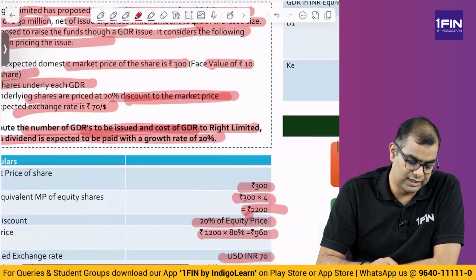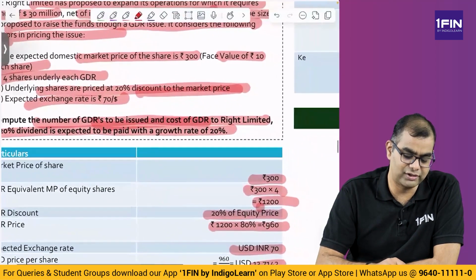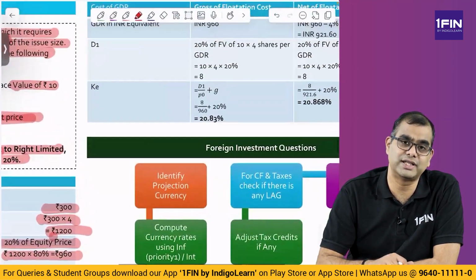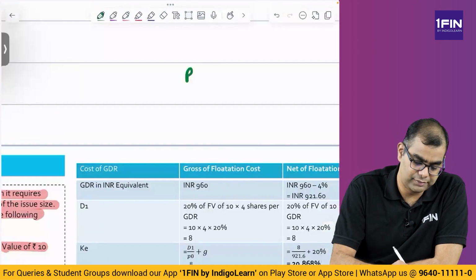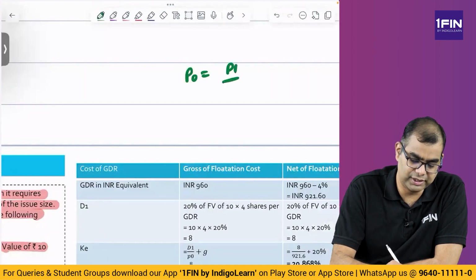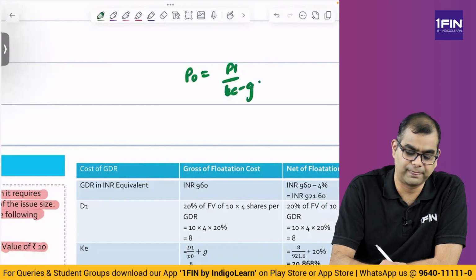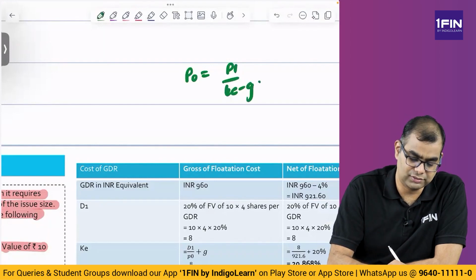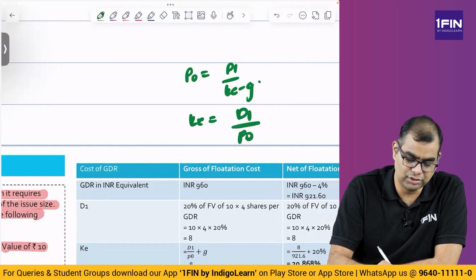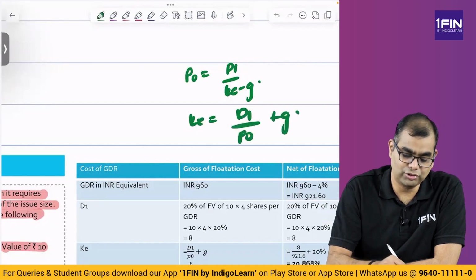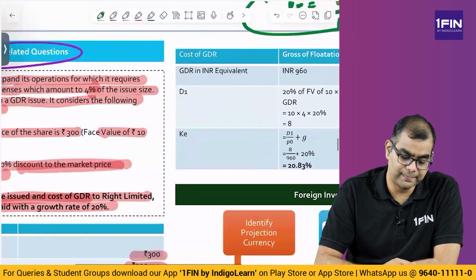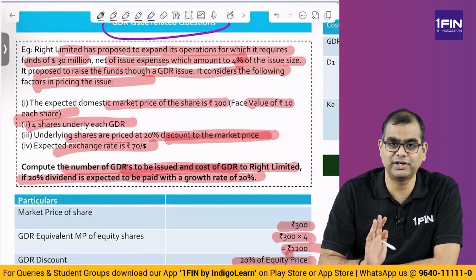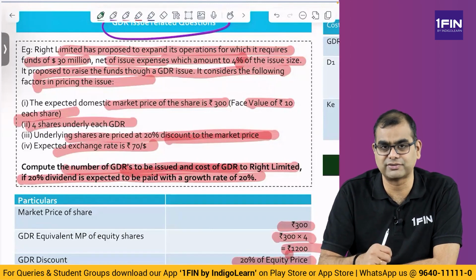The second part of the question is what? You are paying a 20% dividend, with a growth rate of 20%. So what is the cost of this equity? What do you mean by cost of equity? If you remember the formula we have, P0 equals D1 by (KE minus G). If you take it the other way around, KE is equal to D1 by P0 plus G. So you can use this formula and arrive at the cost of equity. What is D1 here? What is, first of all, the dividend here? The dividend they said is 20% of face value.